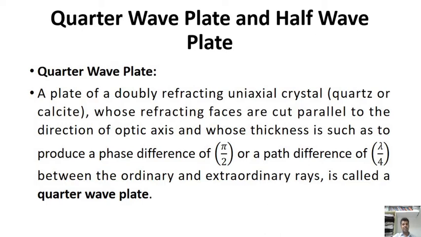To produce a phase difference of pi/2 or a path difference of λ/4 between the ordinary and extraordinary rays is called a quarter wave plate.